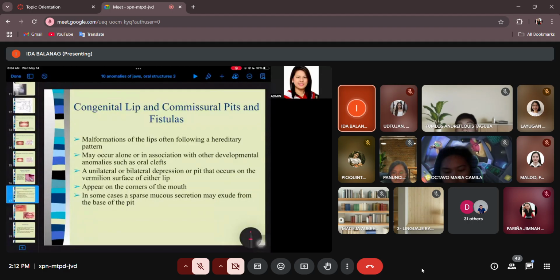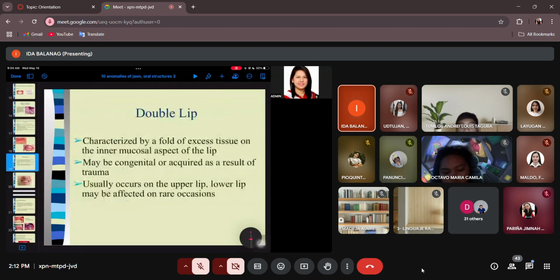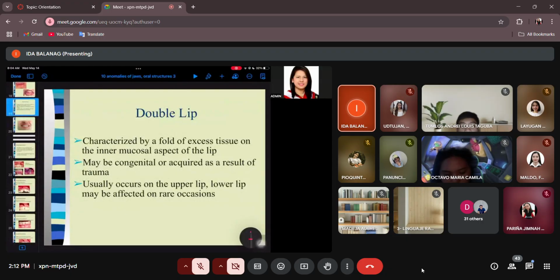So meron kayong pit and fistula, commissural pit and fistula. Double lip doesn't mean that the patient has two upper lips or two lower lips, but this is just excessive soft tissue that mimics another lip. It is characterized by a fold of excess tissue on the inner lining of the lip, usually of the upper lip, not so much of the lower lip.